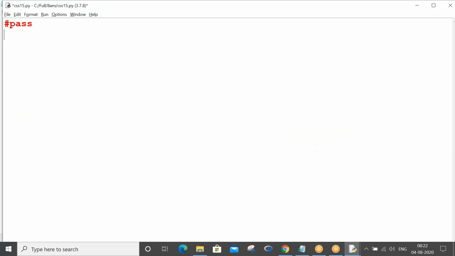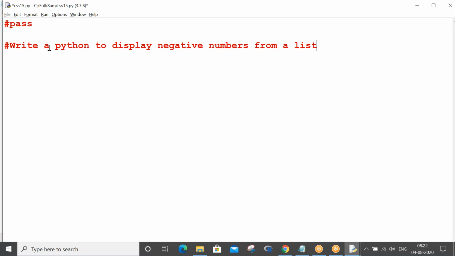Let me go ahead and write this. Write a Python program to display negative numbers from a given list. From a list, I'm not saying a given list, so you can straight away take a dummy list: 1, -2, 3, 6, -10, -67, 45, 93, -26.